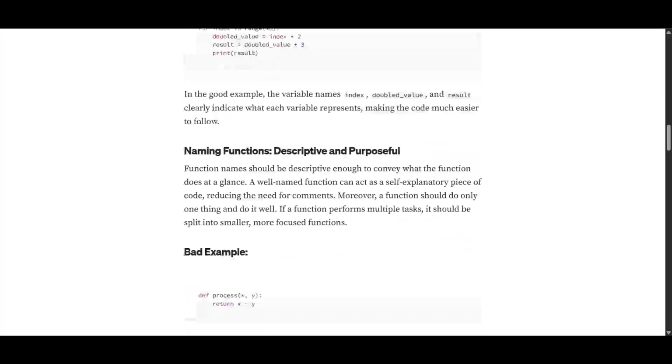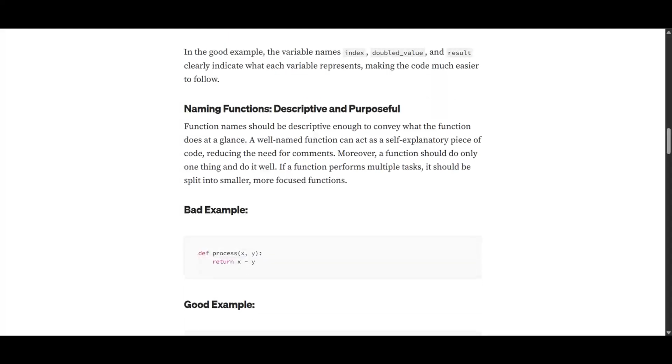The next thing is naming of functions. So the functions should be named in a quite descriptive and purposeful way.